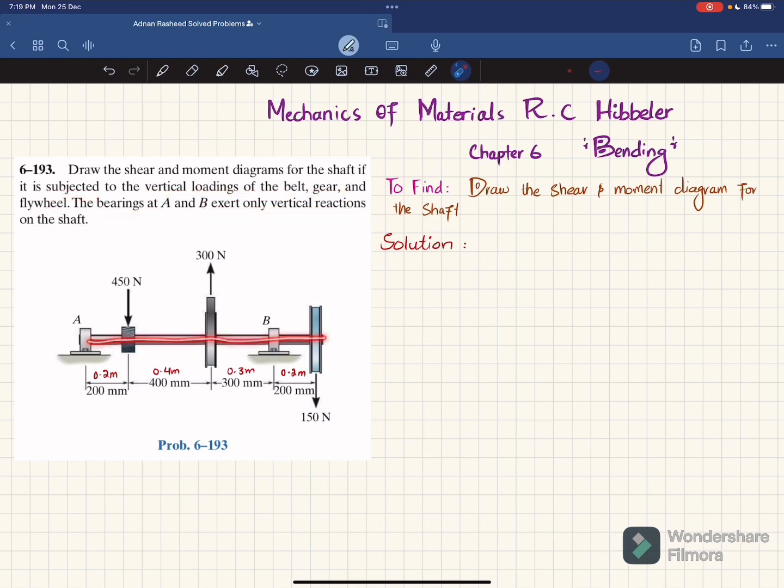So you can see this is the shaft, and these are bearings A and B that exert only vertical reaction. Clear? This is the gear where there is a 450 Newton load. There is a flywheel or belt; you can see this 300 Newton, and there is a flywheel which has 150 Newton. So you have to draw the shear and moment diagram for the shaft. So let's start with the solution.